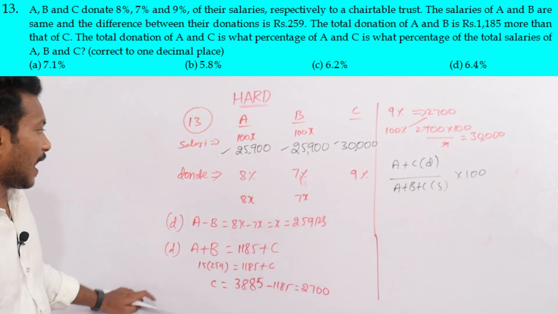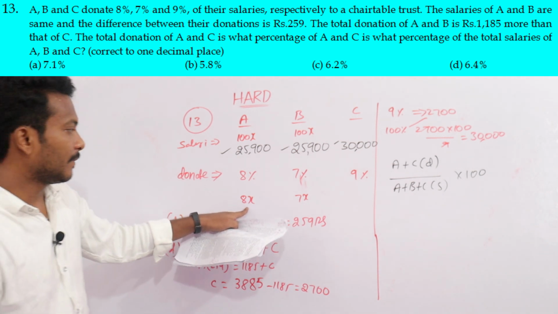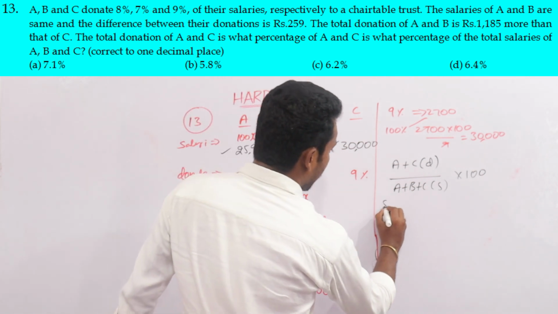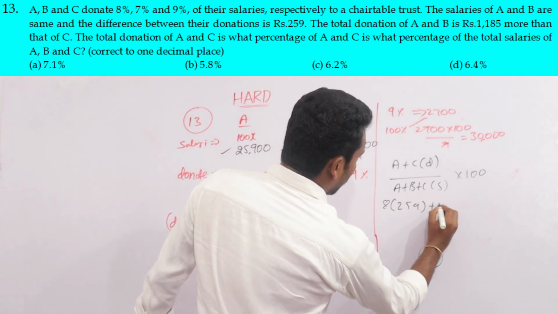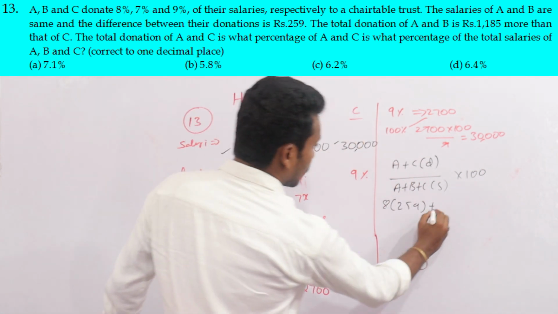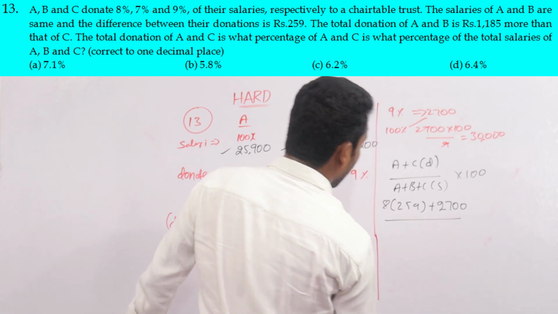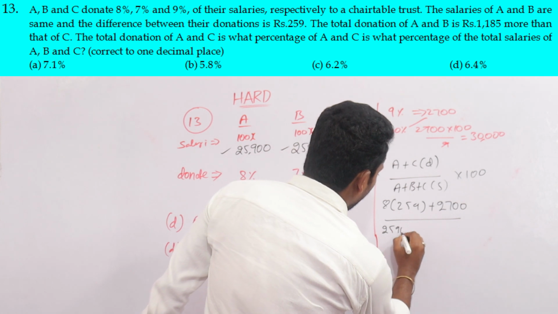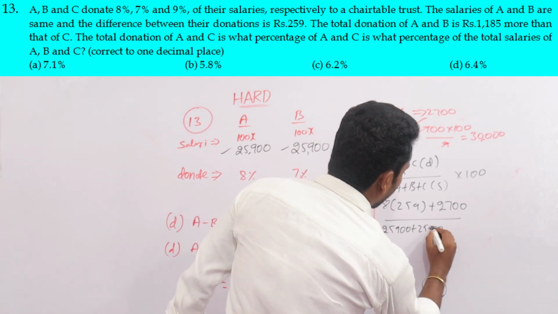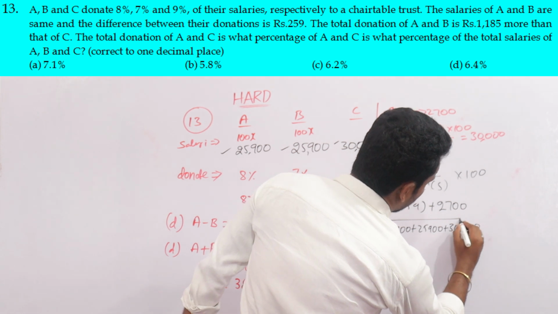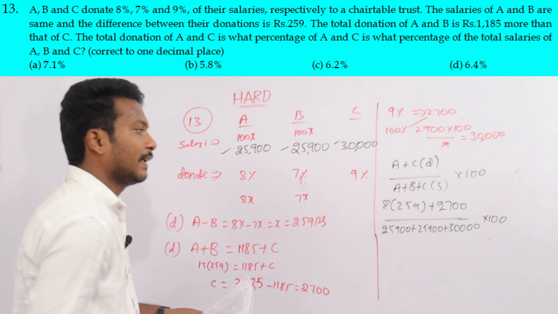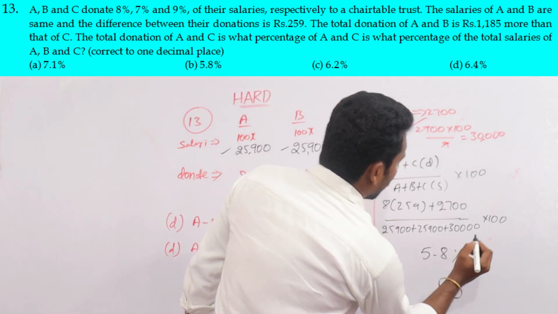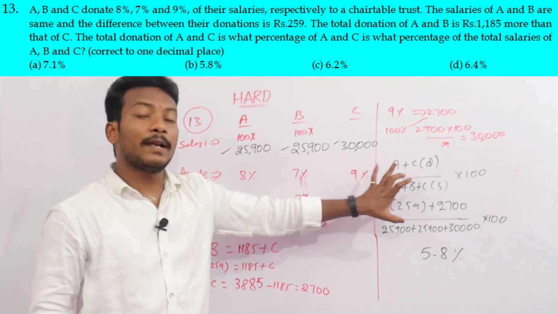Donation of A is 8x, that is 8 into 259, plus donation of C. Donation of C is 2700, divided by salary of A, B, C: 25,900 plus 25,900 plus 30,000, into 100. By calculating this one, we get 5.8%. 5.8%. This is the only question he is asking.